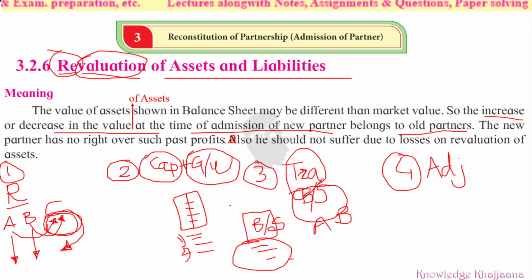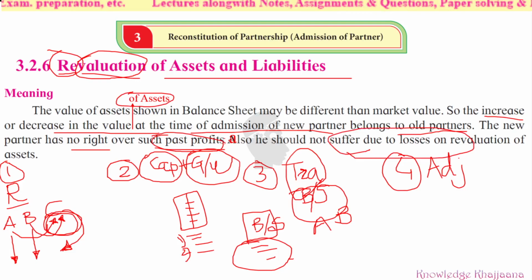Now see, in this book there is one printing mistake again. After this word value, make an arrow and write the words of assets. The book has not printed it. And here, this A has been given as a capital; instead of that, make it small. It should be small. And after this word profits, write one semicolon. Now, how should the asset be revalued? That we'll see in detail.